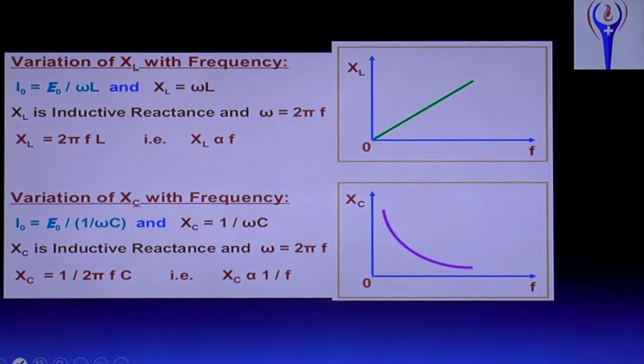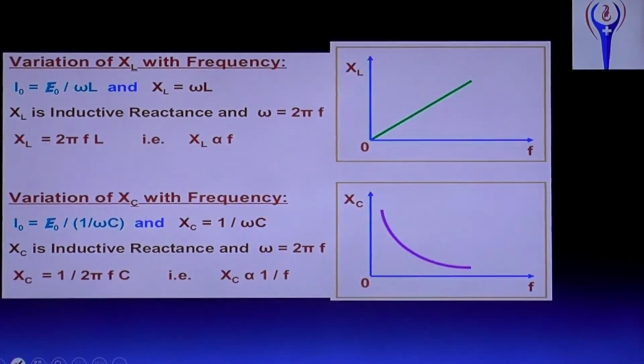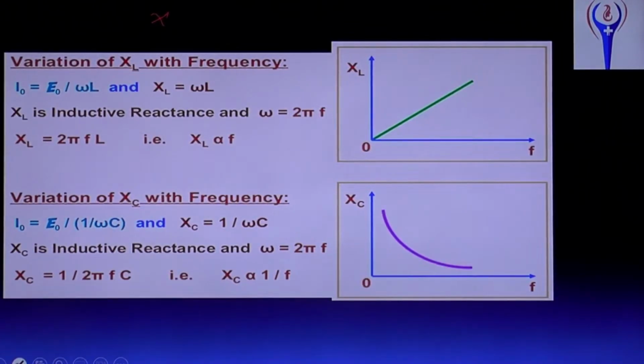Next, variation of XL with frequency. What is XL? XL is the inductive reactance. It is a resistance only. It is the inductive reactance.